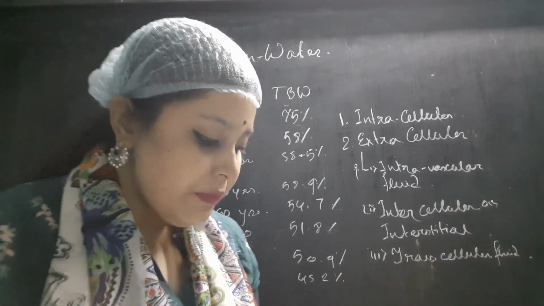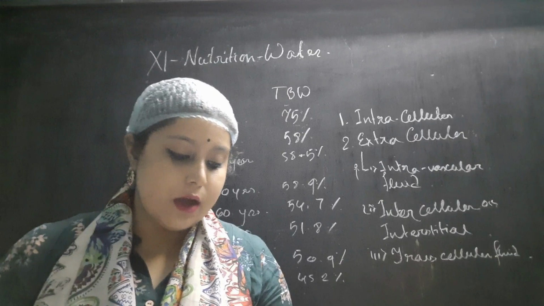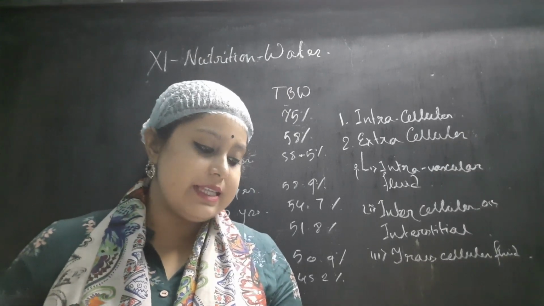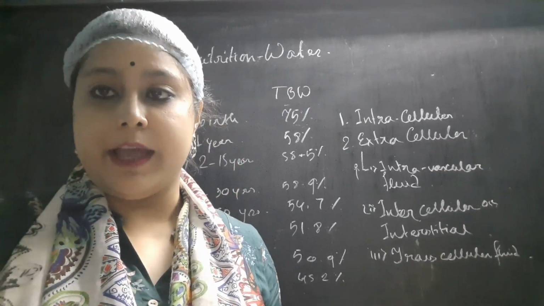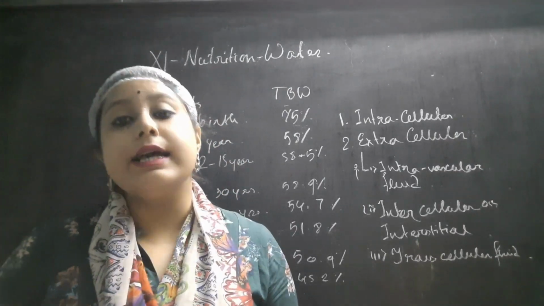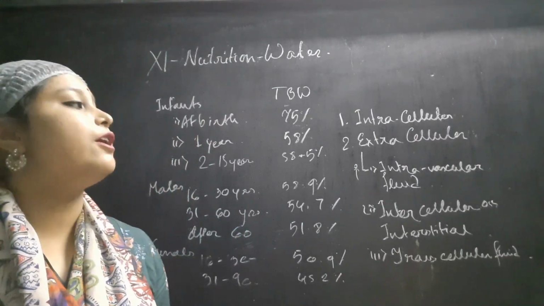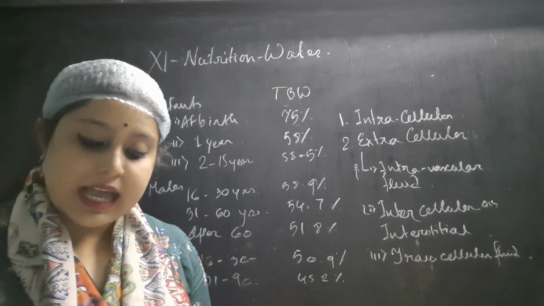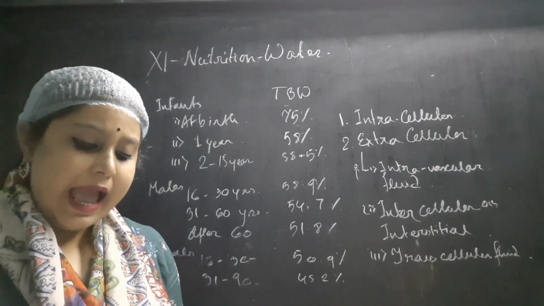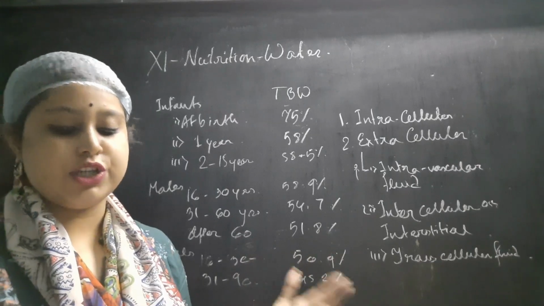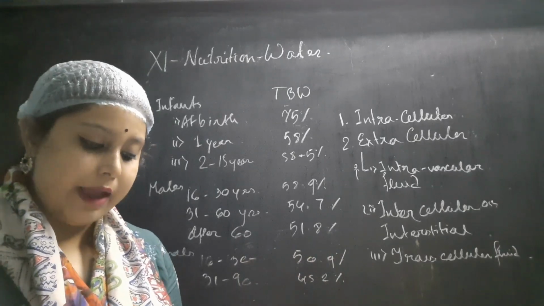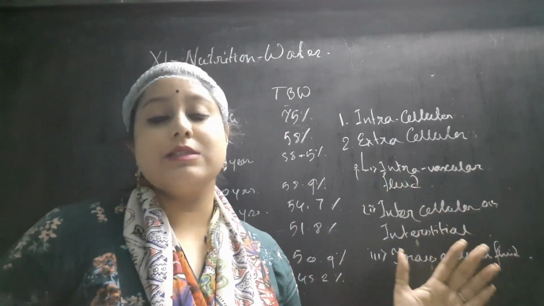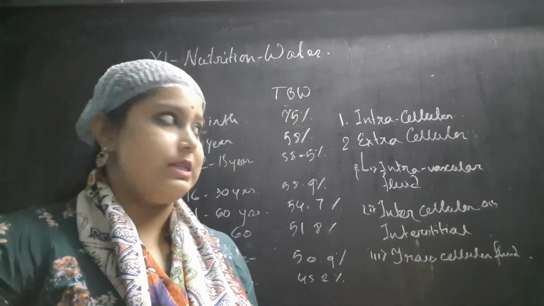So what is the intracellular compartment of the water? This compartment contains water present within the cell, and it makes up 50 to 55%. Since the cells are the main site of metabolism, the intracellular fluid means the fluid that is present inside the cells. The fluid is higher in potassium and magnesium, and low in sodium and chloride ions. So the fluid balance is also maintained by the various minerals present here.